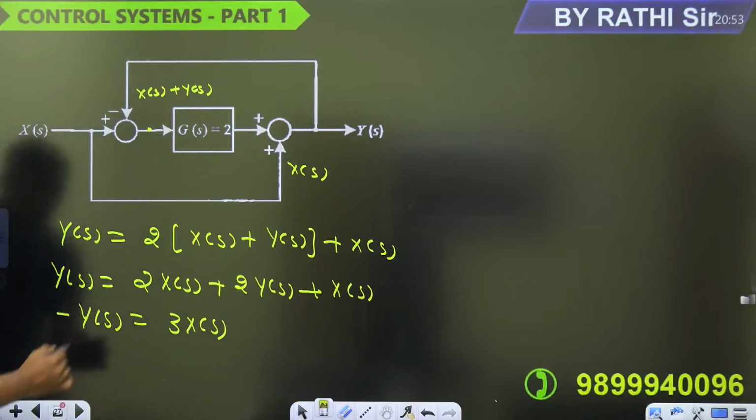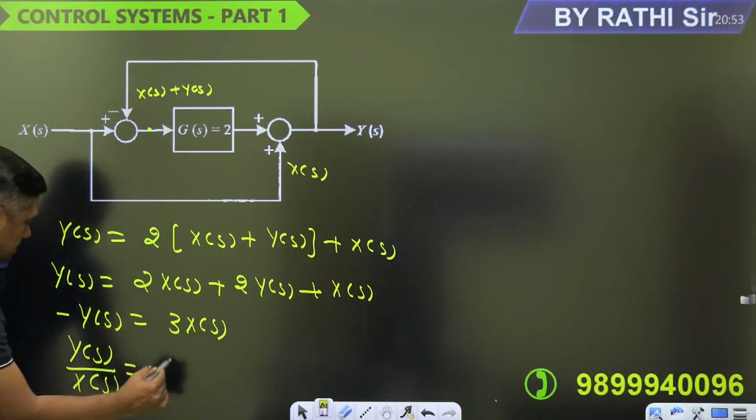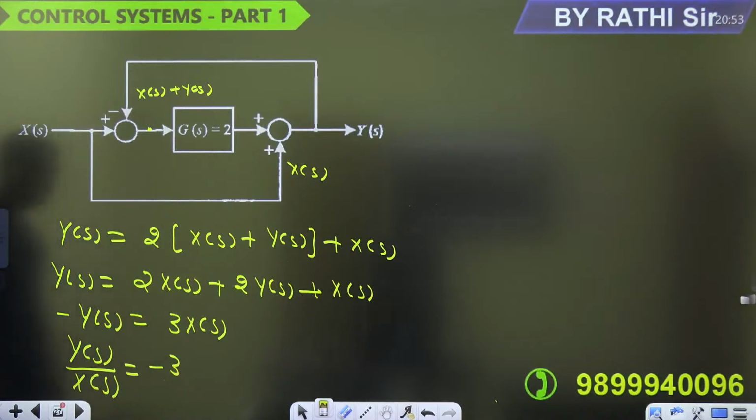Right, what is the YS upon XS? You will get -3. If there is any answer,